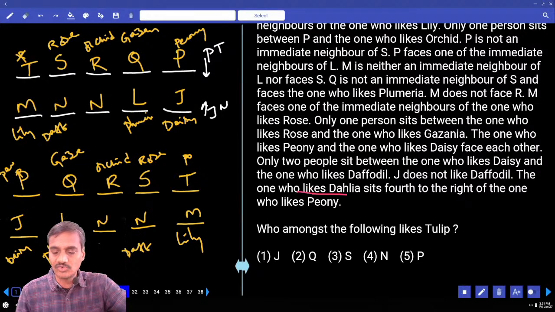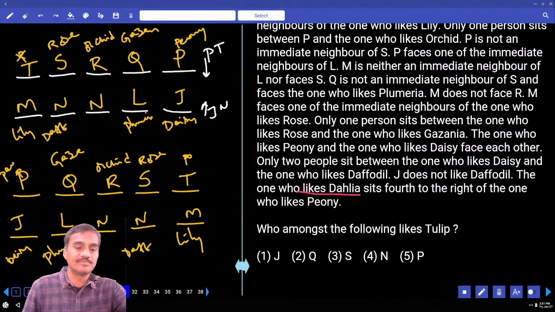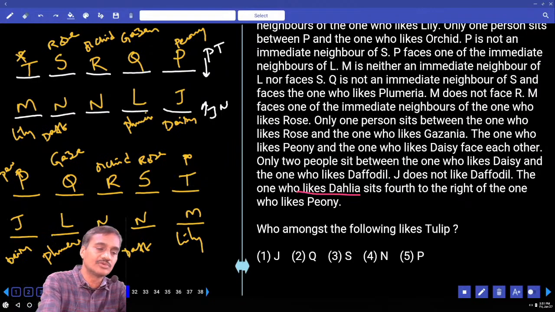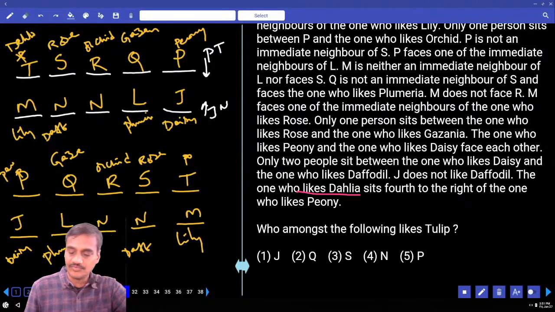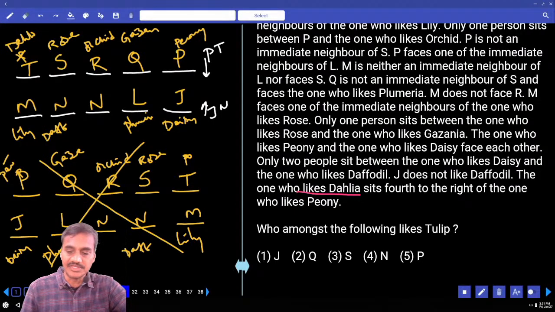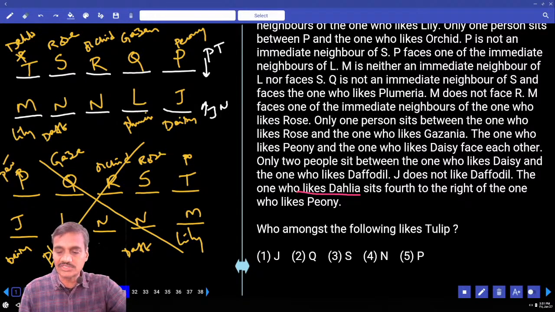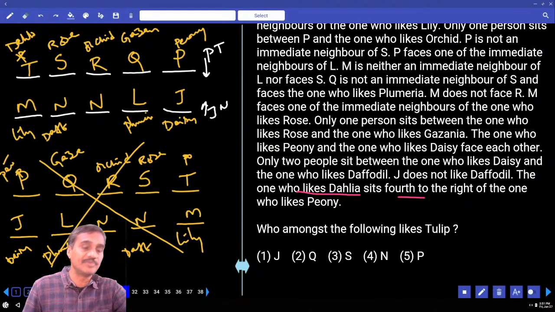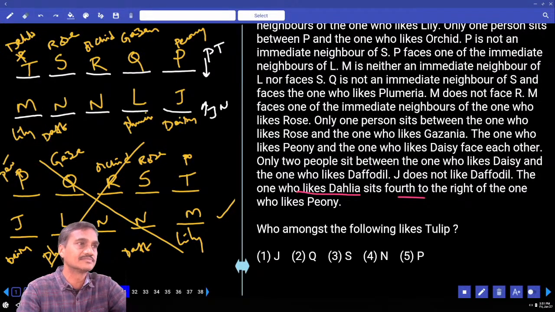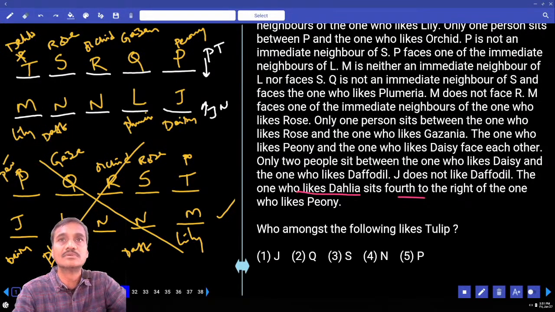And the one who likes dahlia sits 4th to the right of the one who likes peony. Peony, 4th to the right: 1, 2, 3, 4. This must be dahlia. Now peony is at this end, so the right-hand side is not possible, and this case is completely ruled out. If it were 4th to the left of peony, this would be valid and the other invalid.